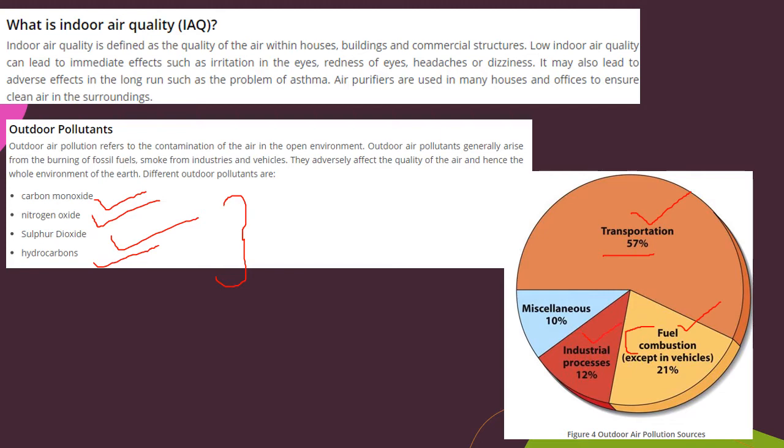Then industrial processes: the industries or factories running in our states also cause air pollution. Miscellaneous activities means other works which also cause air pollution. So this is the pie chart representing air pollution.